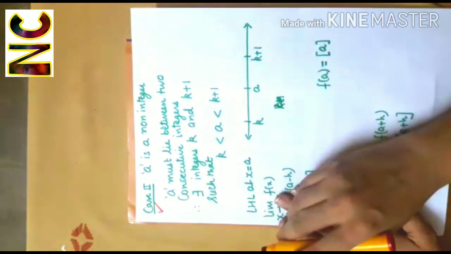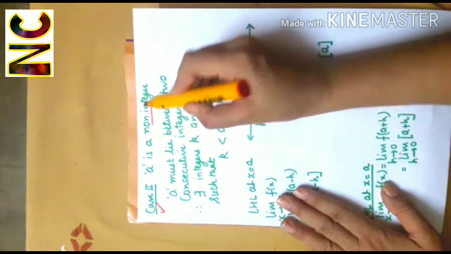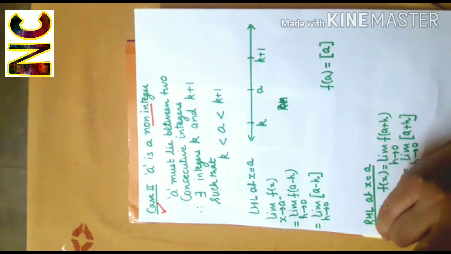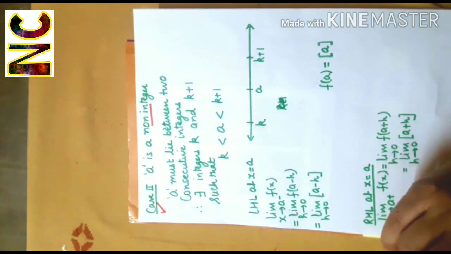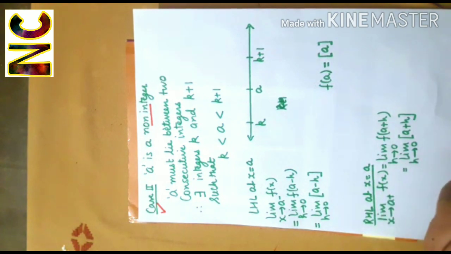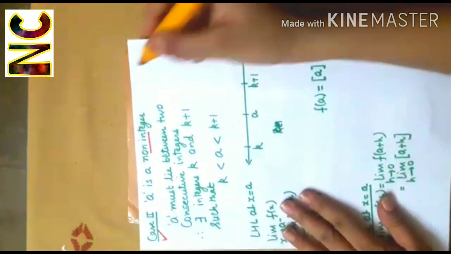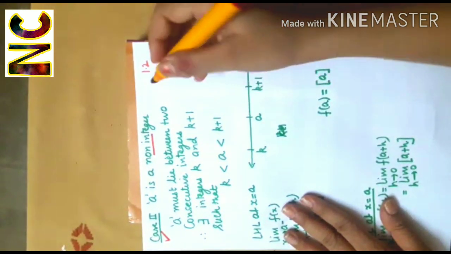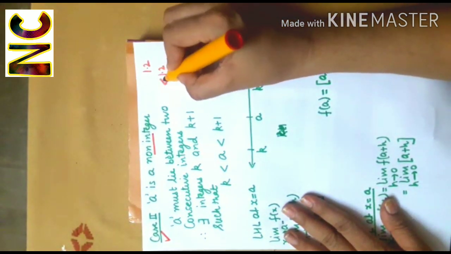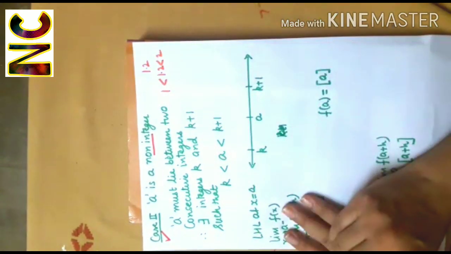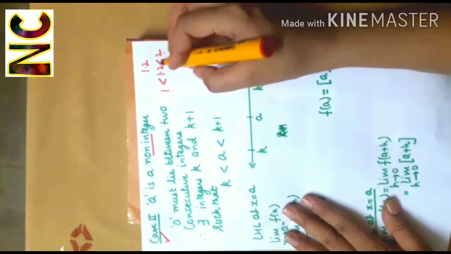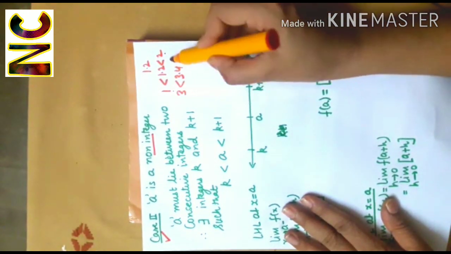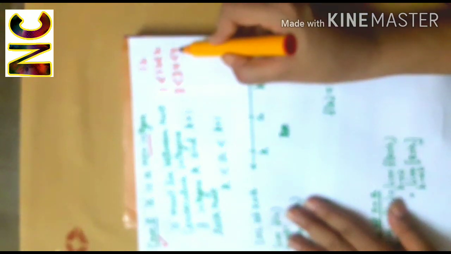Now let us take the second case when a is a non-integer. Yes, a is a non-integer. So that means a must lie between two consecutive integers. For example, 1.2, it is a non-integer, and definitely 1.2 lies between 1 and 2, consecutive integers. If I take 3.4, non-integer, and it lies between 3 and 4, consecutive integers.